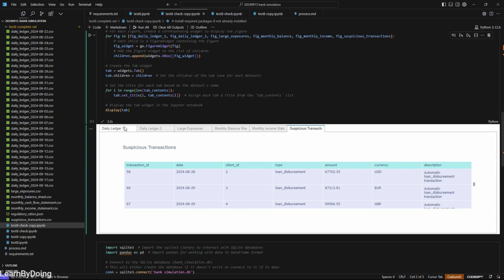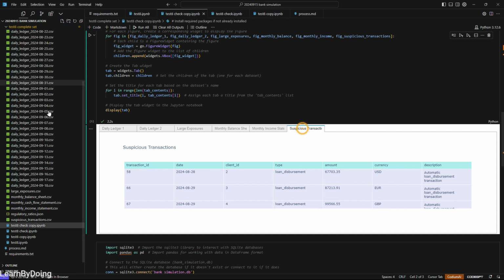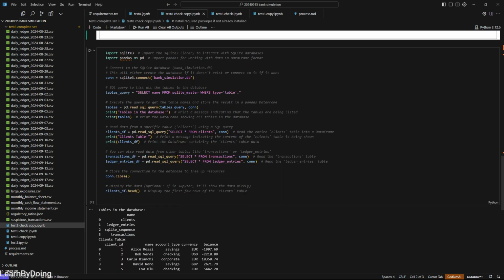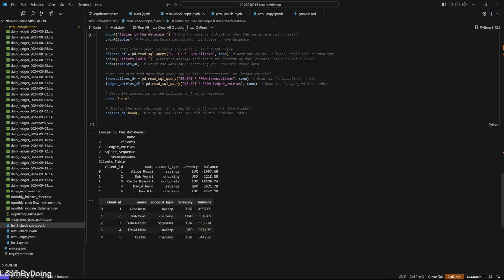But here, from the tabs of the data checking, I think this is a good way for us to inspect the simulated data. Then we can also open this bank simulation database. This is a database file actually created by SQLite. We see in this database it is organized quite well. We can see the database format, and we can also see this data frame format to understand the client balance.